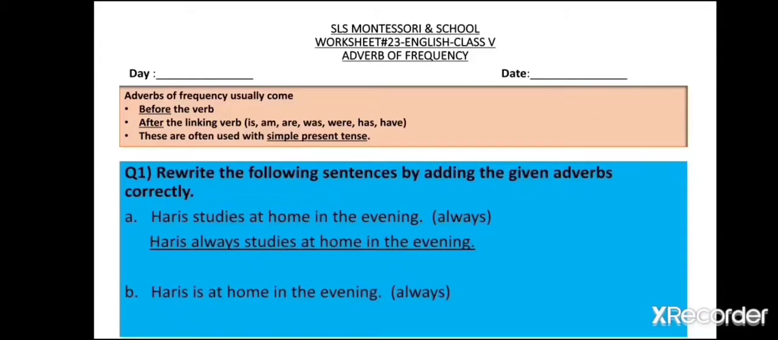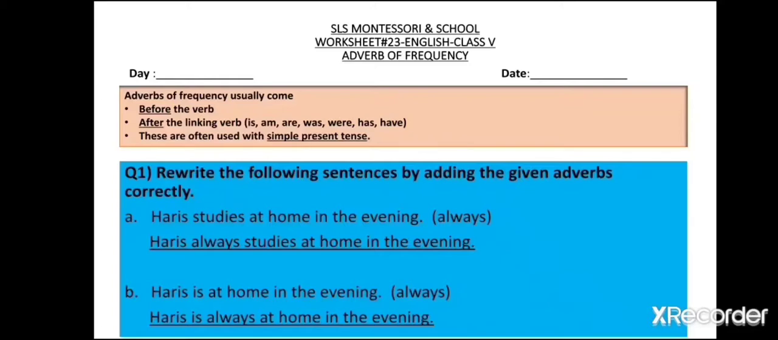B part, Haris is at home in the evening and the adverb is always. In this sentence there is no verb but there is a linking verb, that's is. So the given adverb always will come after is. Thus this sentence can be rewritten as Haris is always at home in the evening.